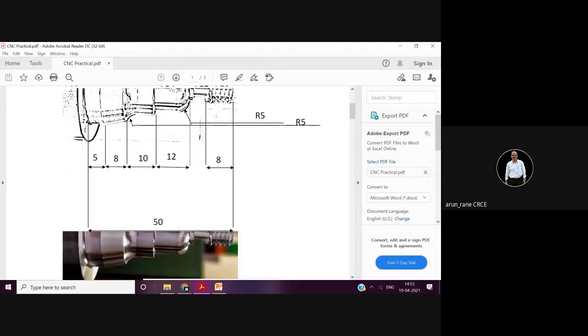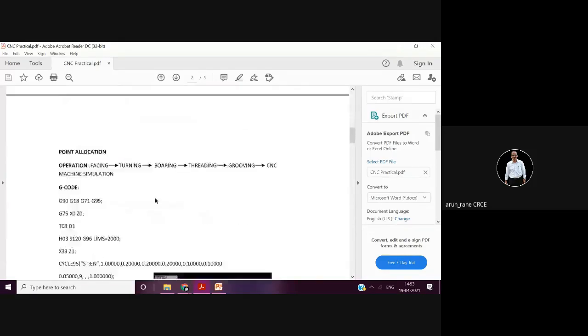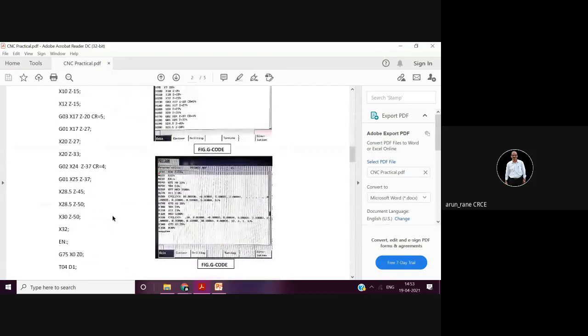So this is your finished profile. But you cannot take it in one cut like this because it is a round bar. It is like this. This much is the stock. So you have to take a series of cuts. Okay. So now you have just defined a profile. I have explained all this.